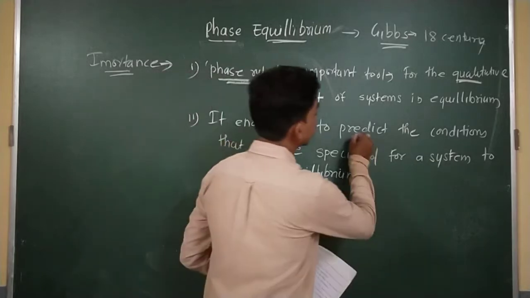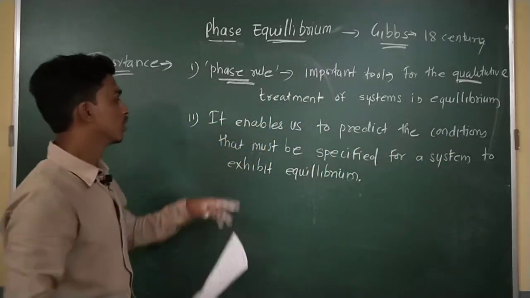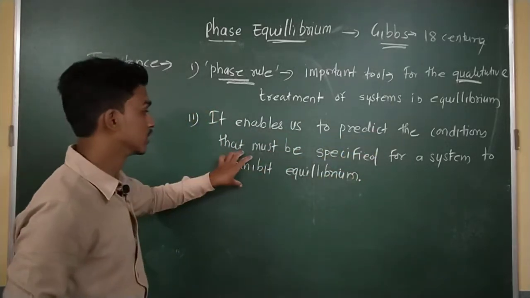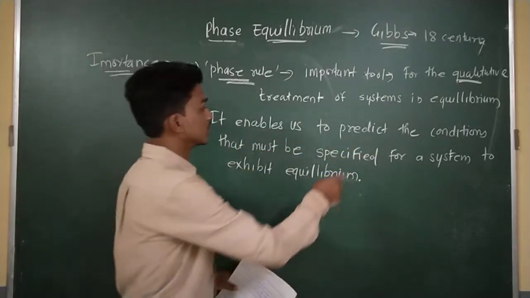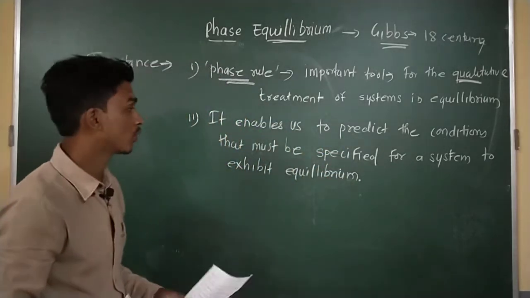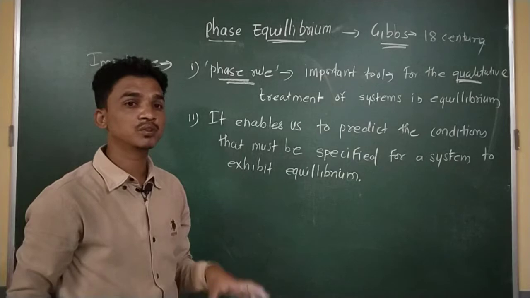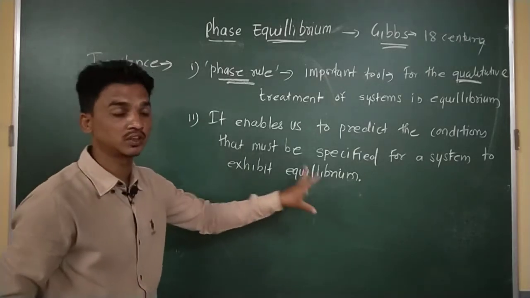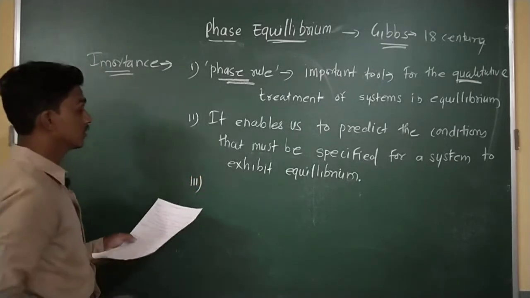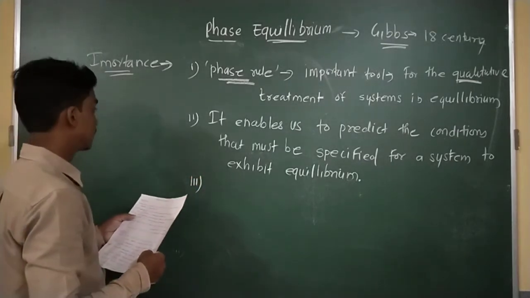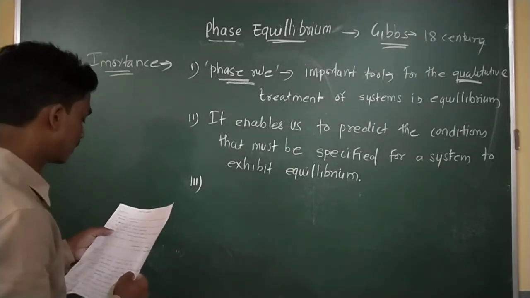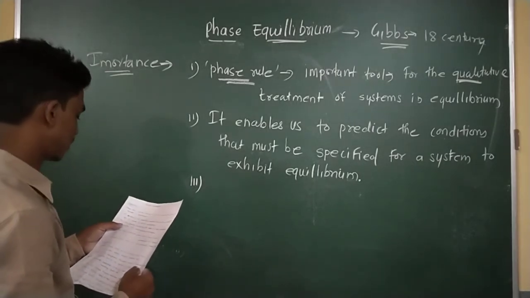So we can predict the conditions that must be specified, or we can say the phase rule predicts at what conditions these systems exhibit the equilibrium state. This is the second importance of the knowledge of phase equilibrium.